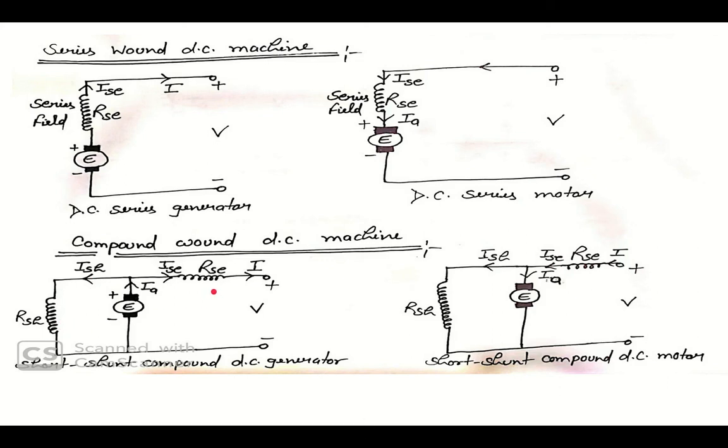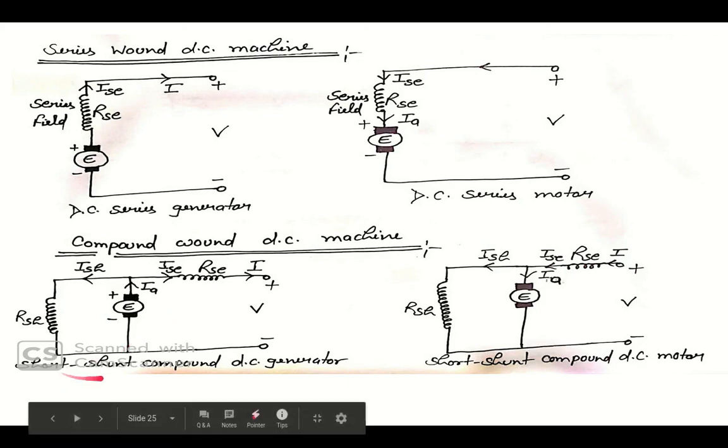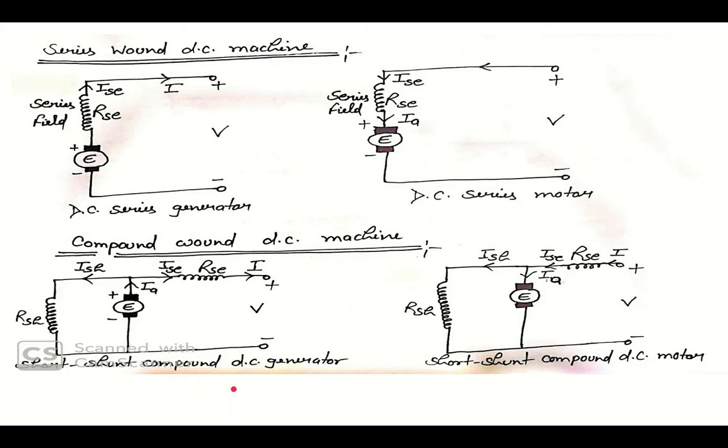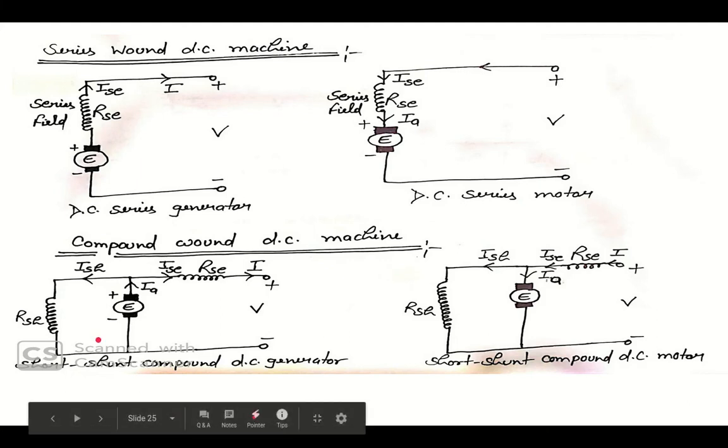So here we have the short shunt compound DC generator. The compound machine may be connected in two ways. First, if the shunt field is connected in parallel with the armature alone, not with the series. So you can see here the shunt field is connected in parallel with the armature alone.